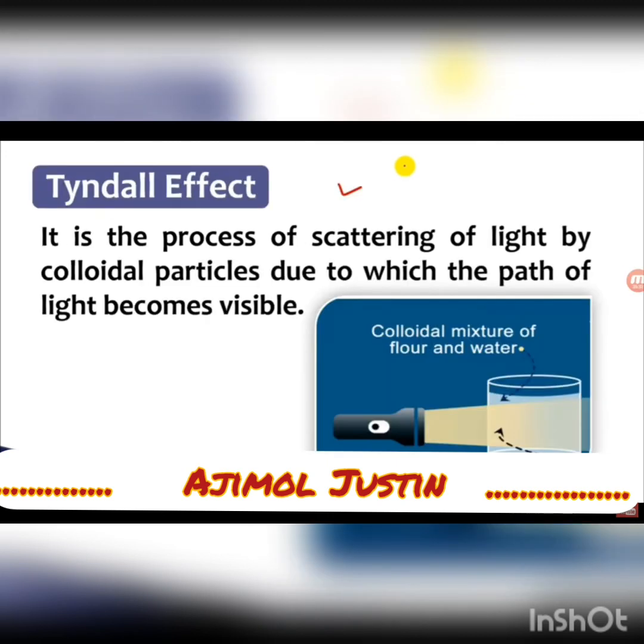Now let us see clearly what the Tyndall effect is. Tyndall effect is the process of scattering of light by colloidal particles, due to which the path of the light becomes visible. In this figure, you can see a colloidal mixture of flour and water. If I pass light through a torch, the path of the light is visible. Why? Because it scatters the light. So this is called the Tyndall effect.